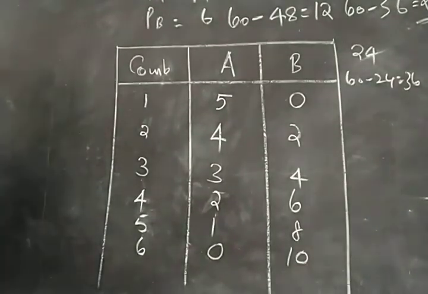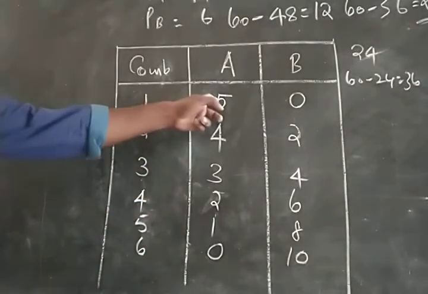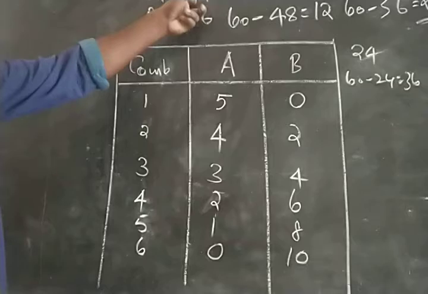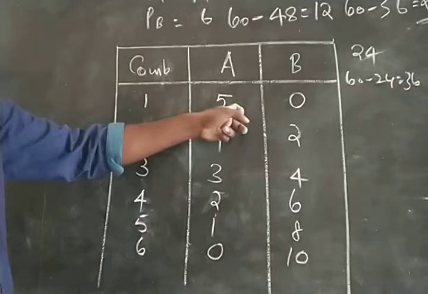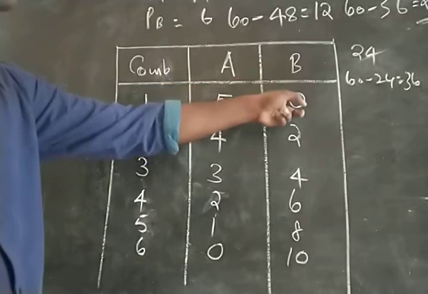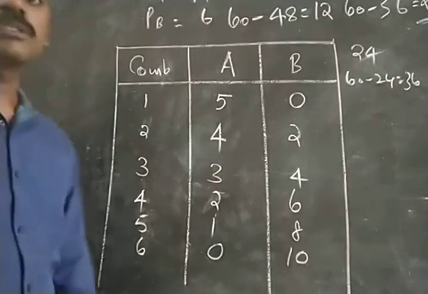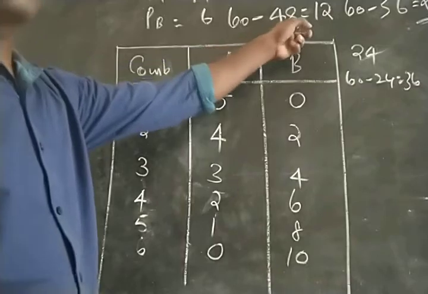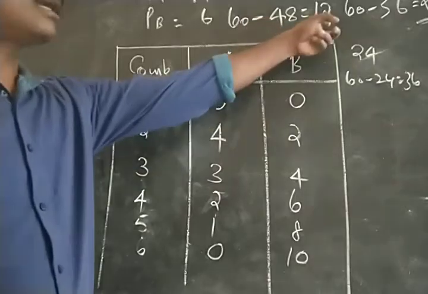Okay, so this is the situation of the consumer. Under the first combination, he is spending his entire income on A. Given his income of 60 and price of A as 12, he can consume 5 units of A. Then he is left with 0 income, because he is spending 60 rupees on A, so he cannot buy any units of B. If he reduces consumption of A from 5 to 4, he will be spending only 48 rupees on A. His total income is 60, so there is a balance of 12 rupees.